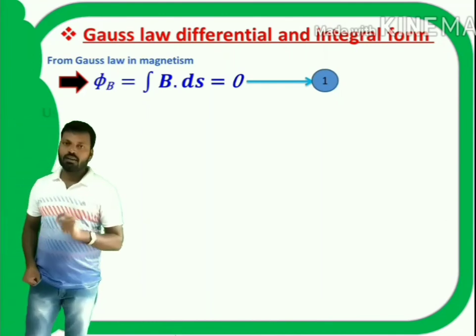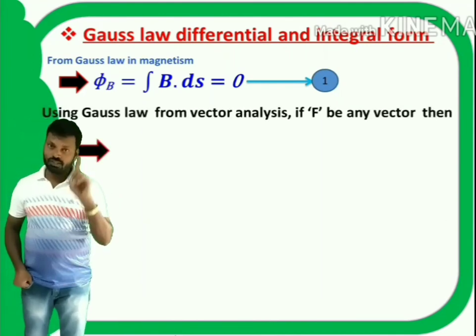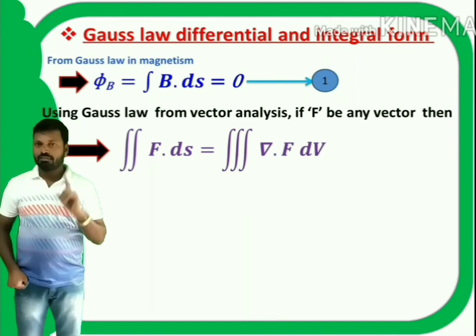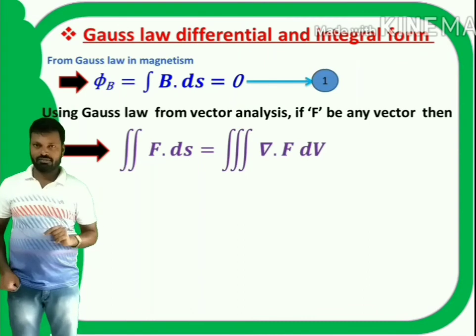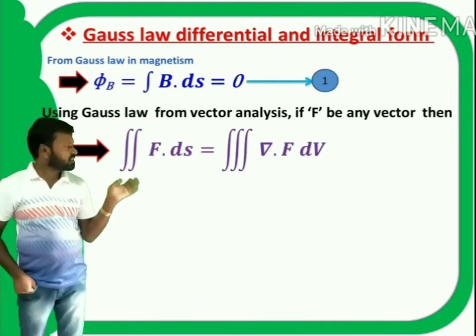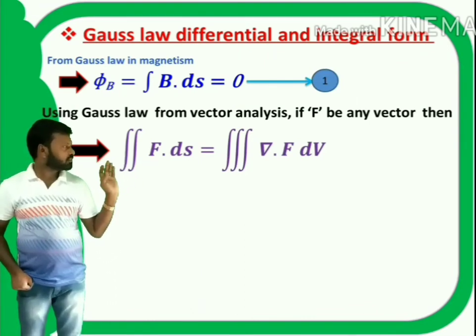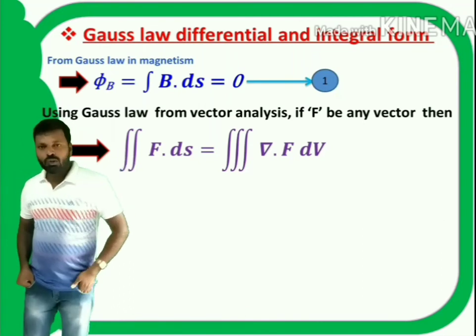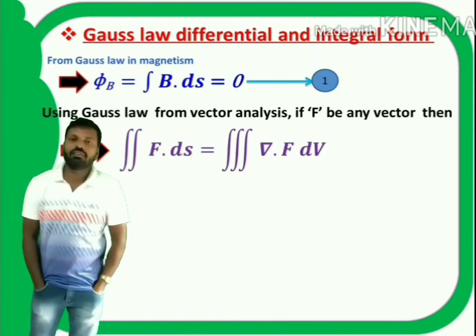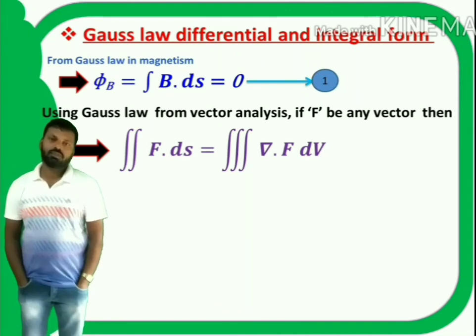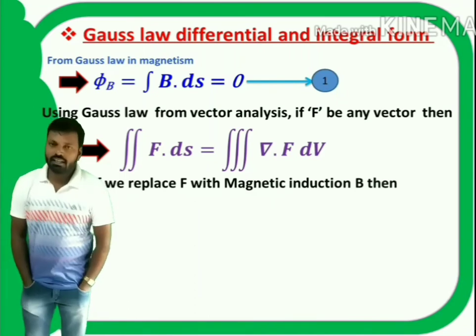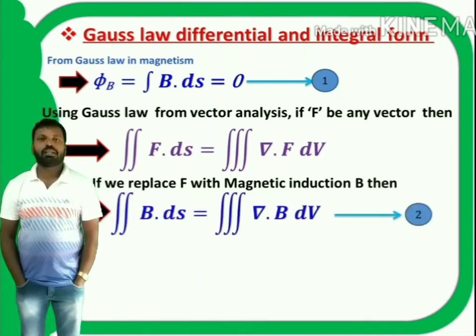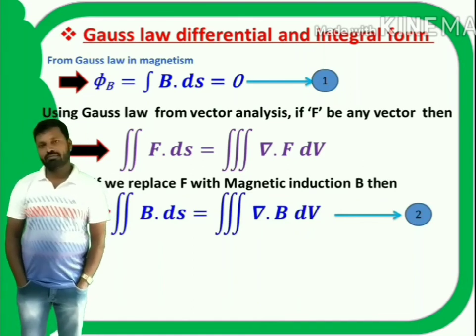But using Gauss theorem from vector analysis in first year, if you write Gauss theorem for a vector f, we can write surface integral of f dot ds is equal to volume integral of del dot f dv, right? If I replace f with magnetic induction B, then what can I write? Surface integral B dot ds is equal to volume integral del dot B dv.